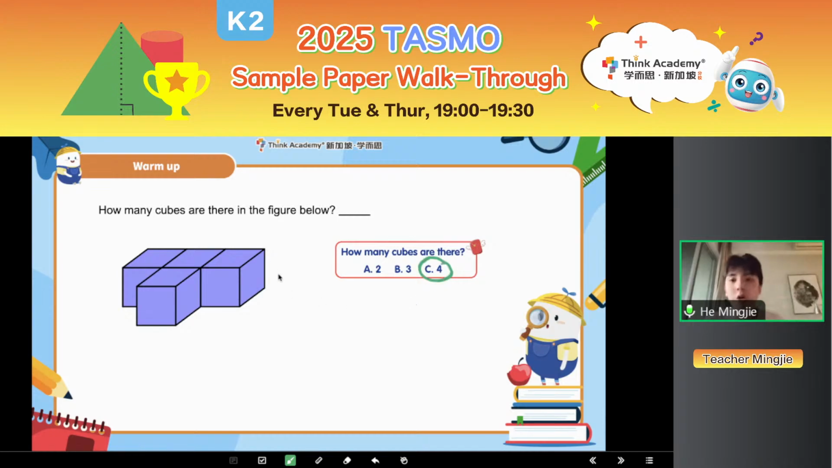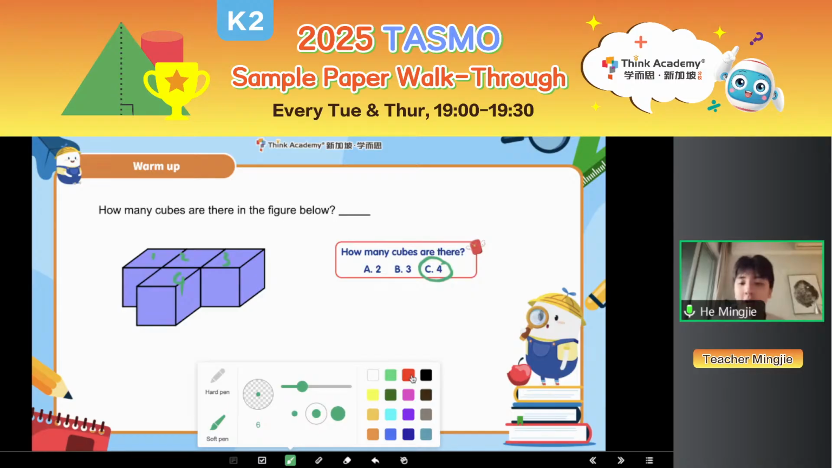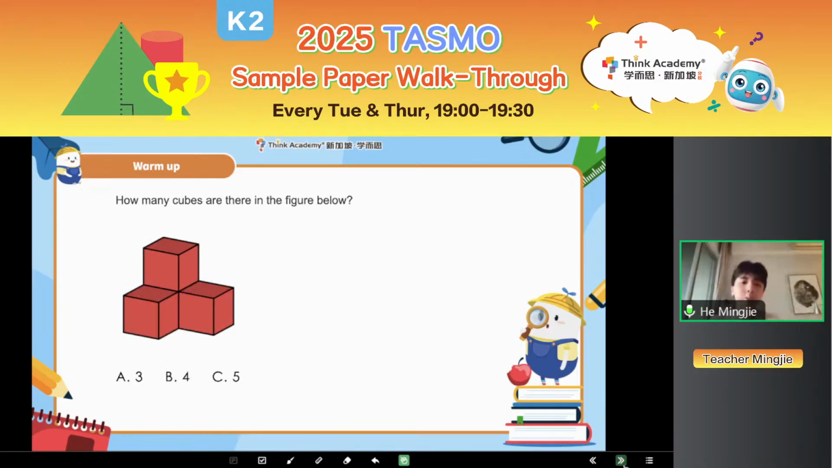Because we can just directly count all the cubes. So for example, 1, 2, 3, 4. We can just directly see them, so it's very easy for us to count. There are 4 cubes up there. But what about this one? Can you still directly count the cubes? How many cubes are there in the figure below? Is that still 3? Only 3 cubes? Because I only see 3 cubes directly. 4, very good. So it's still 4 cubes.